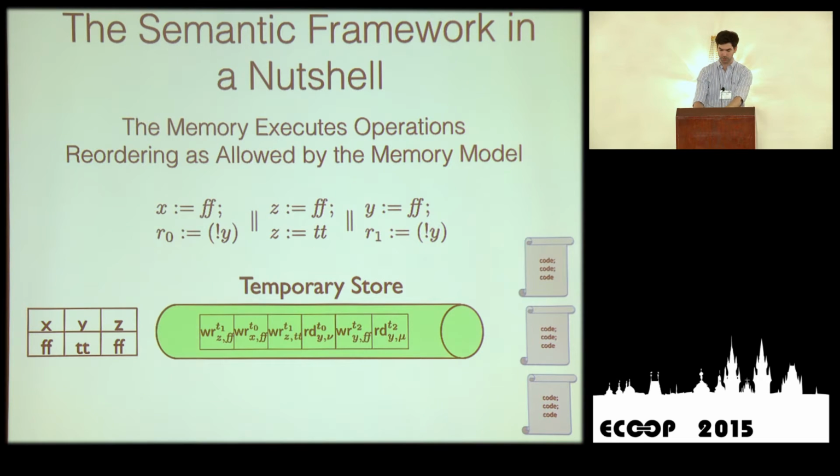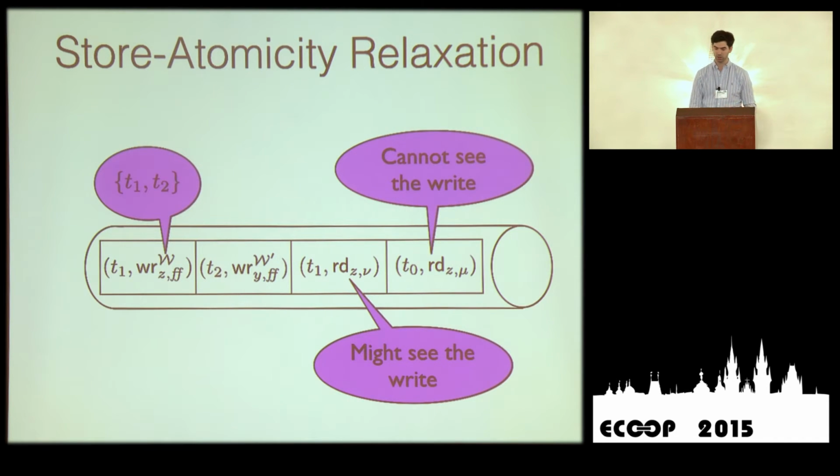So for example, here I'm going to perform the read, which is in the 4th place. So I say, okay, this is a read by thread T0. There's only one write of thread T0 before it, and it's on a different variable. The read is on Y, the write is on X. So I can just reorder it, and then I can actually perform the read, and that's it, I'm done. So that's a general framework. I'm not going to talk much more about the framework.